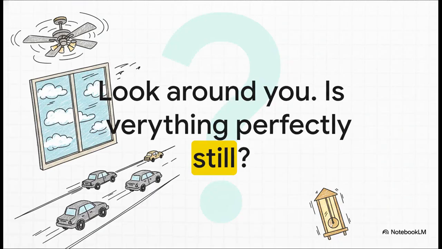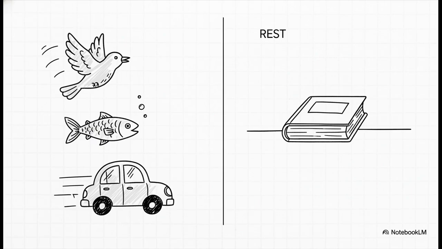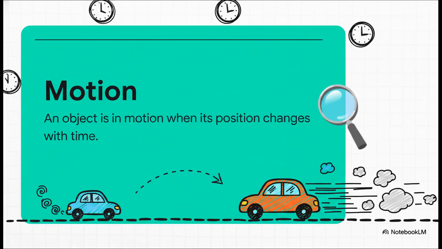I want you to just take a moment and look around you, right where you are sitting. Is everything completely still? Maybe the blades of the fan are moving, or perhaps you can see vehicles on the road outside your window. You will notice that things are always moving around us. You see, this is a very common observation in our daily life. We see some things that are not moving, which we say are at rest, like your study table. And we see many other things that are moving or in motion, like birds flying in the sky or cars on the road. So, how do we define motion in physics?